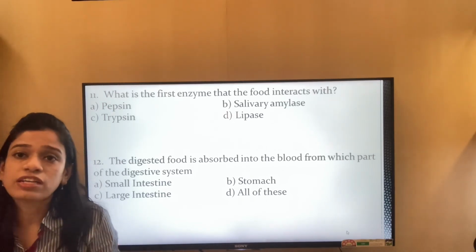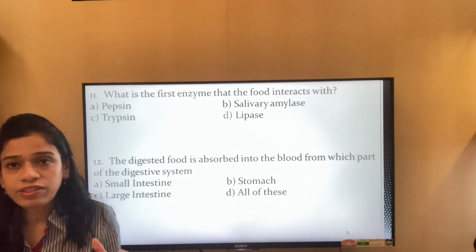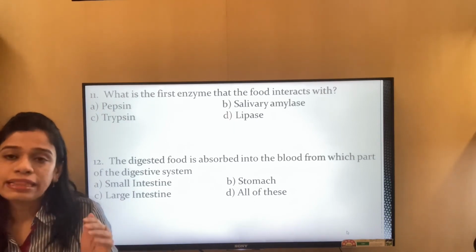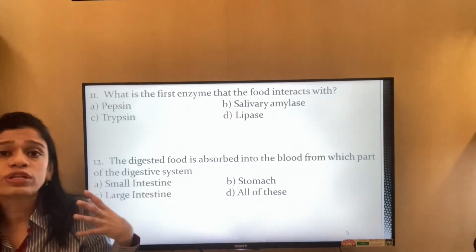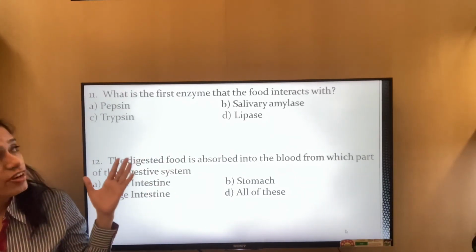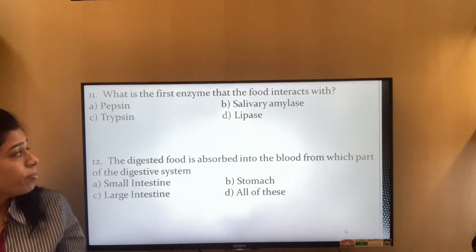The saliva consists of salivary amylase. So the first enzyme that the food comes in contact with is salivary amylase. So it is option B.